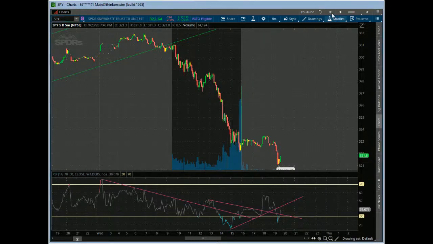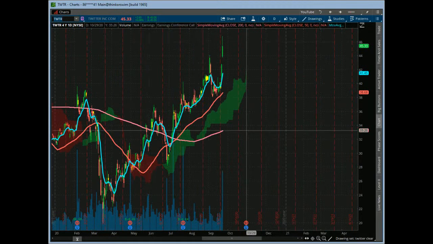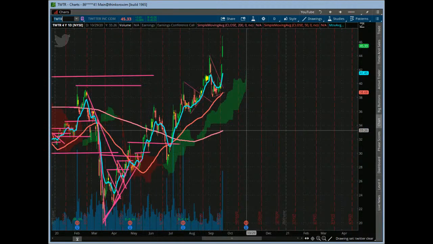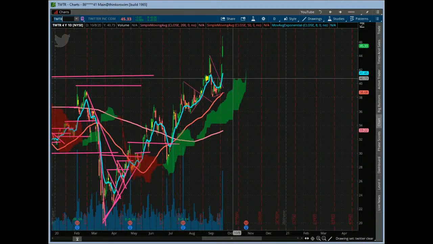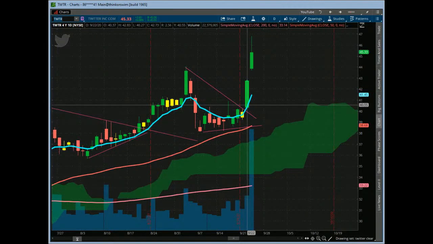Awesome. So let's go to the daily chart and see how things are looking. So we got Twitter. What a day on Twitter, right? We had a big breakout candle yesterday with the inside day up. We gapped over the inside day, over the geometric level, and had an awesome day yesterday. We pointed that out yesterday.